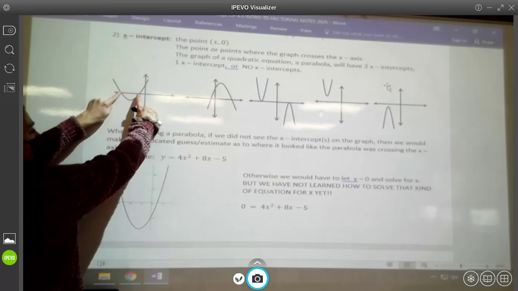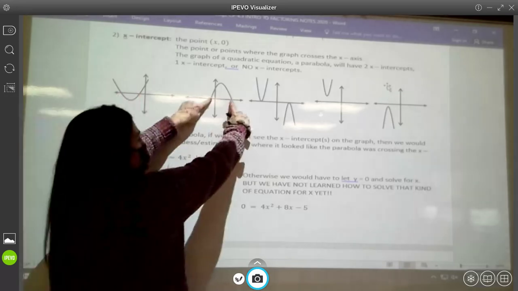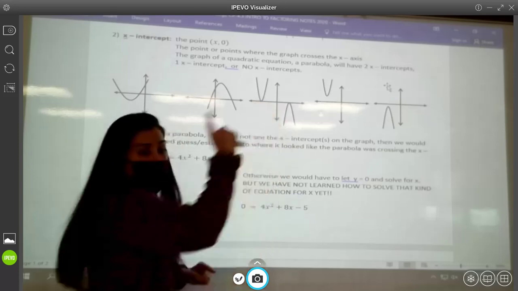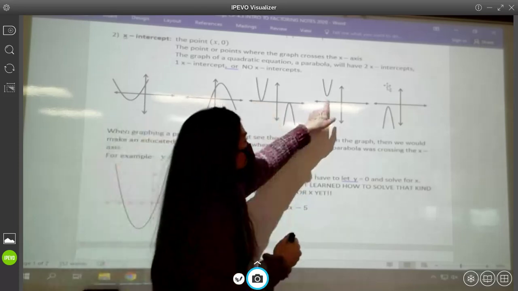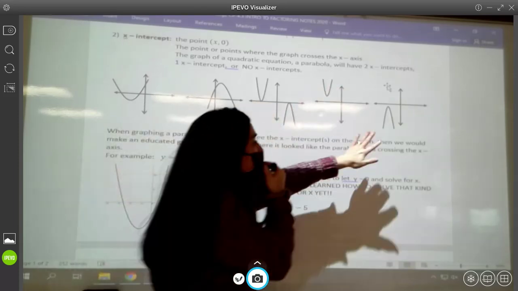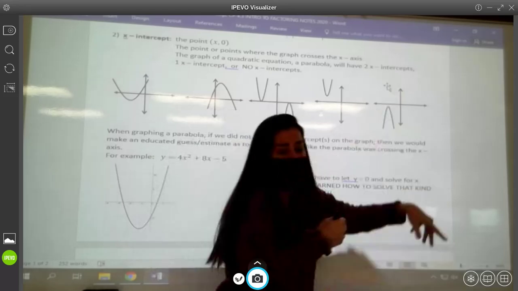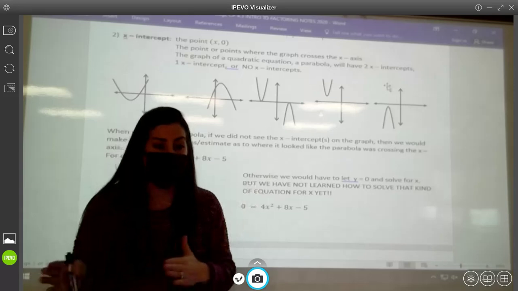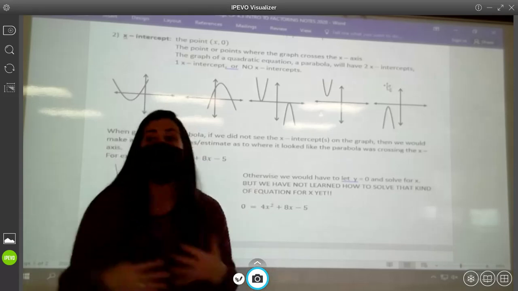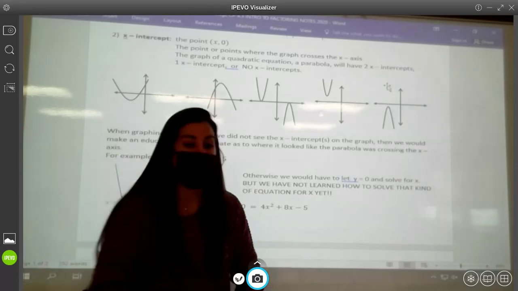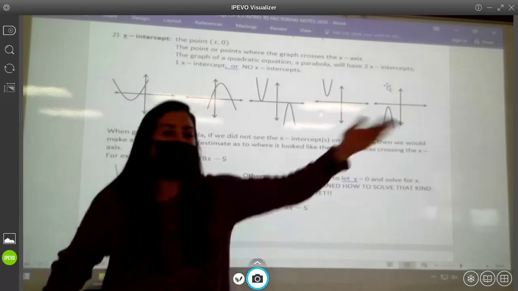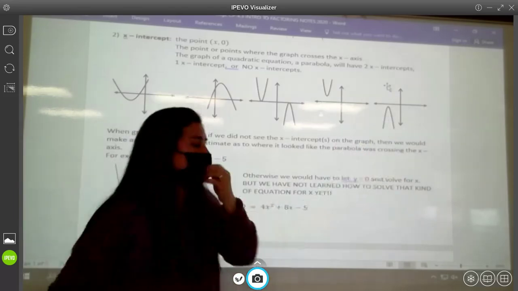Remember, here's a parabola with 2 x-intercepts. Here's a parabola with 2 x-intercepts. Here's a parabola that only has 1 x-intercept. Here's a parabola that has no x-intercepts. So the x-intercepts are always a little bit more complicated because there could be 2, there could be 1, or there could be none. Where the y-intercept was so simple. There was only 1, and all we had to do was plug in 0 for x to find it.